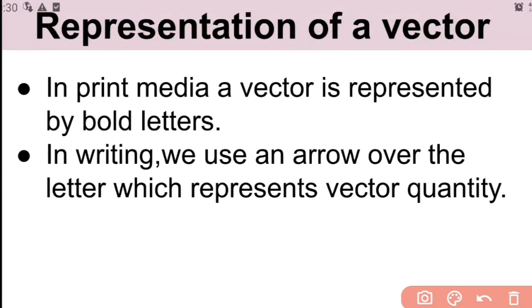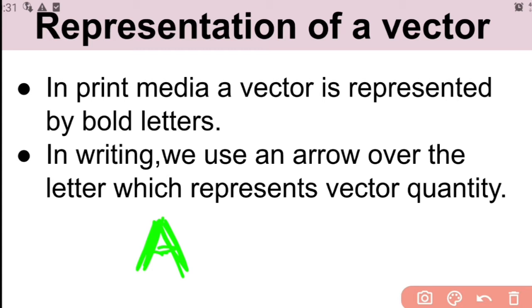In print media, a vector is represented by bold letters. For example, if you have vector A, that vector A will be printed in bold letters. Now you understood how difficult it is to make a letter bold while writing.